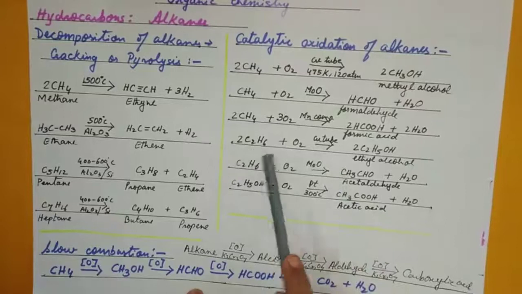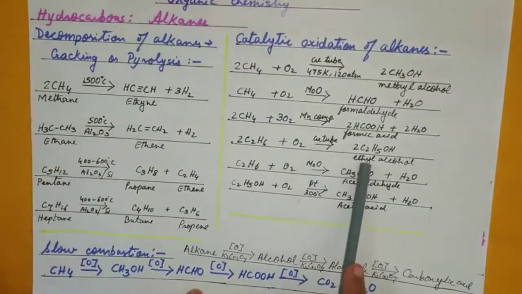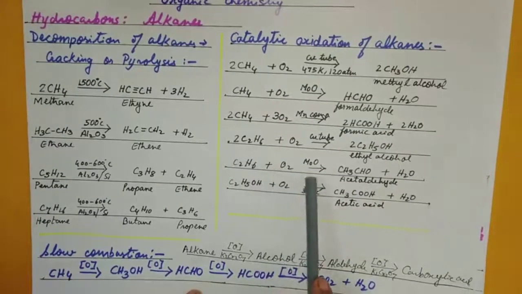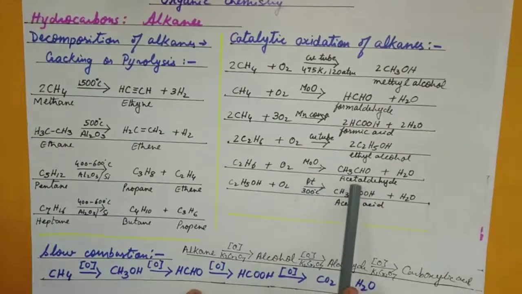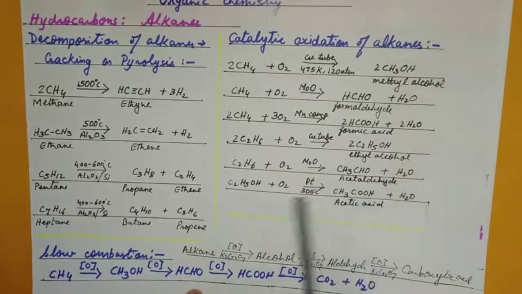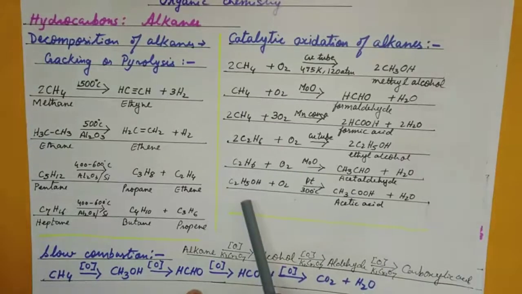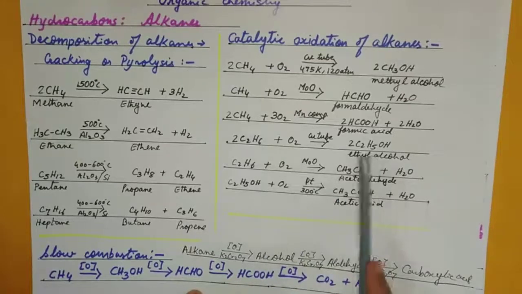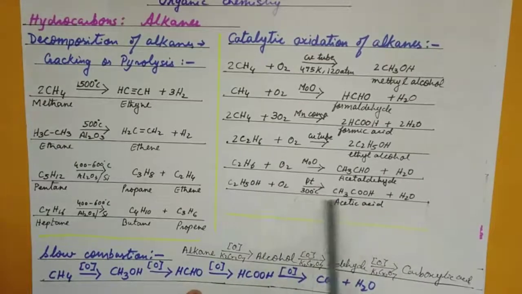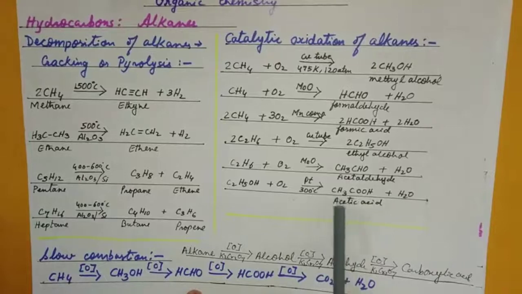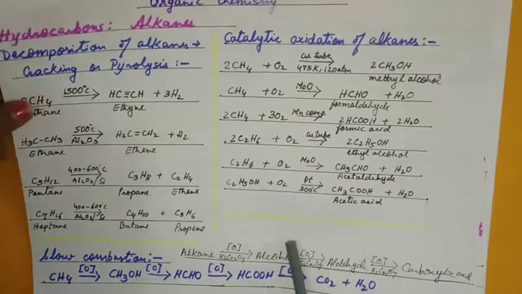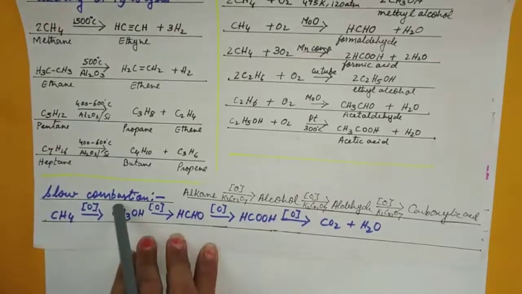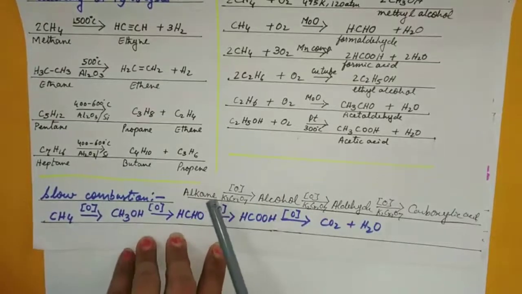Similarly, ethane with oxygen, copper tube will give you alcohol, ethanol. Ethane with oxygen in the presence of molybdenum oxide will give you acetaldehyde plus water. And with platinum, the alcohol now converts into acetic acid. This is something different. We have done it also. Now, here it is shown how slow combustion takes place, or oxidation you can say.